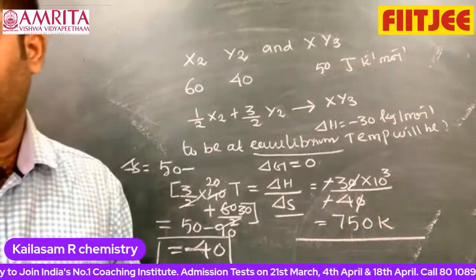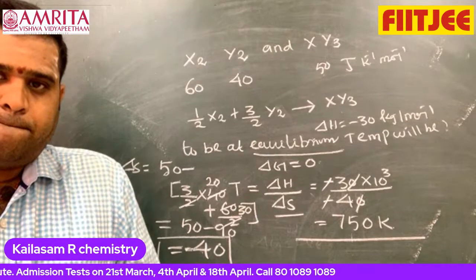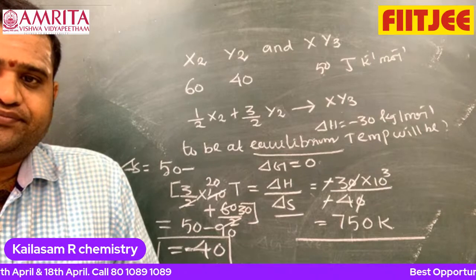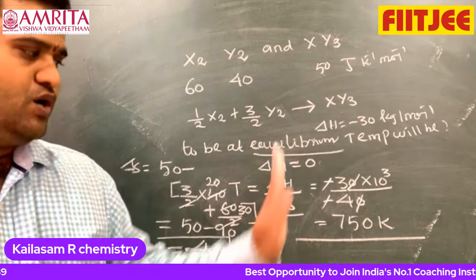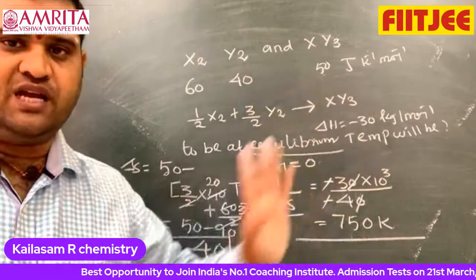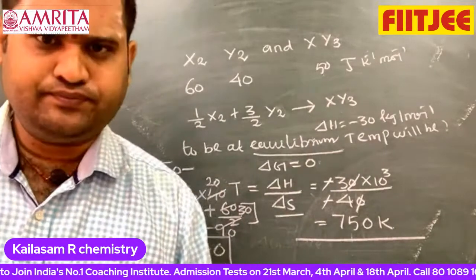Look at this: at 750 Kelvin, the reaction is at equilibrium. Below 750 Kelvin, the reaction is spontaneous. Above 750 Kelvin, the reaction is non-spontaneous. This is the logic you want to find out.